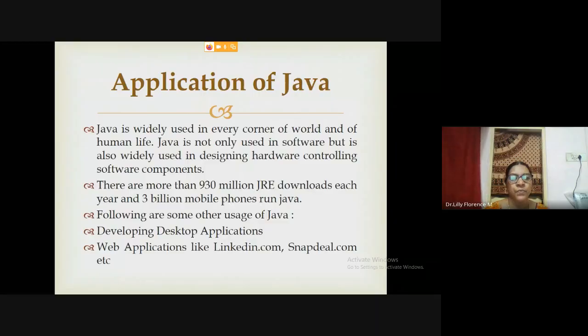Some of the application areas: desktop application development. Java can be used to develop desktop applications and web applications. Very famous applications like LinkedIn and Snapdeal are all developed using Java programming.